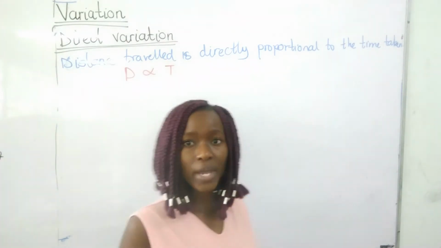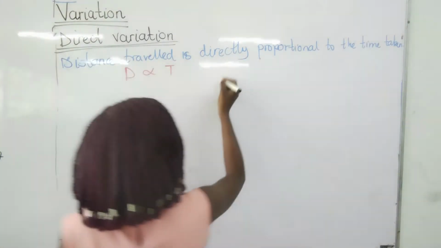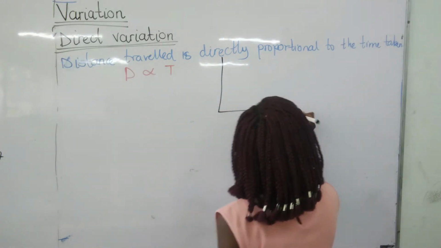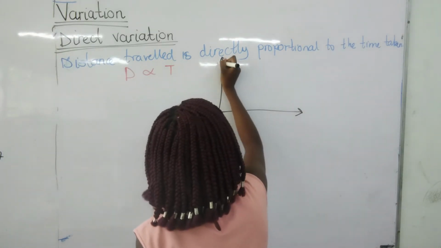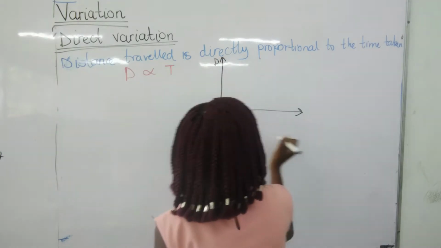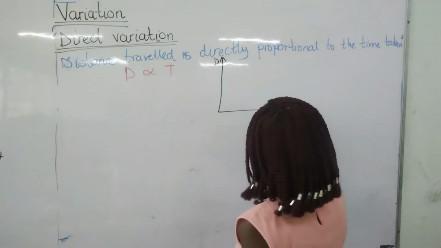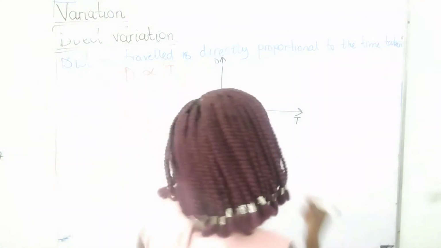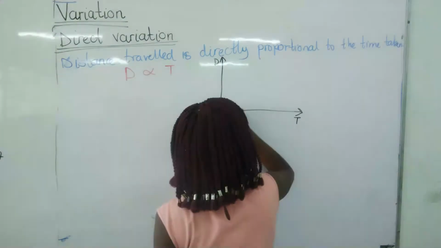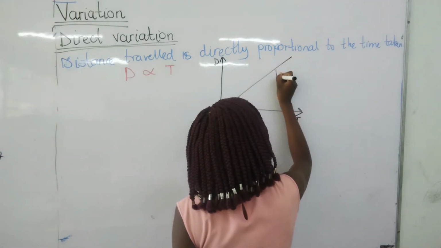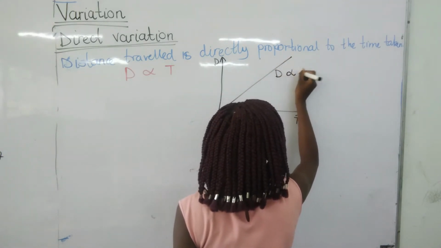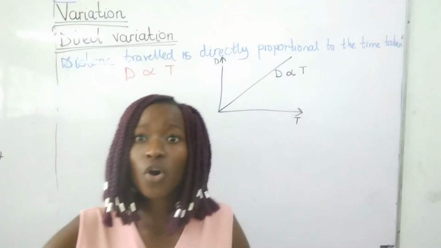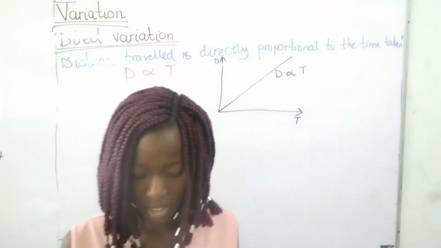If we have to draw a graph of this, here is my D, and here is my T. To draw the graph, it's directly proportional, so D is directly proportional to T. This would be the graph for direct variation.